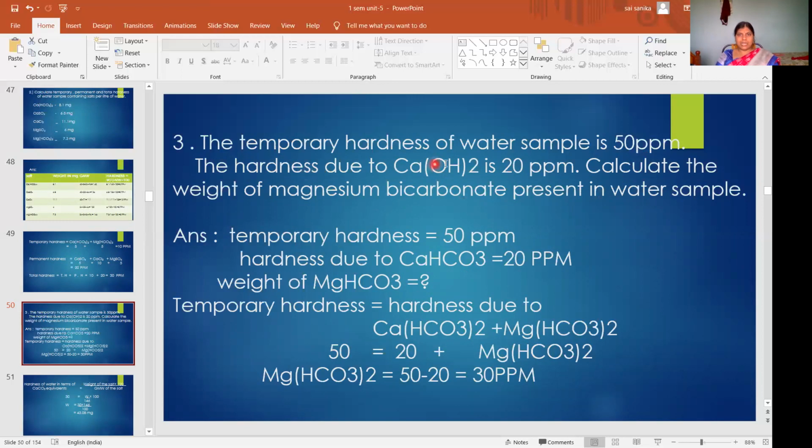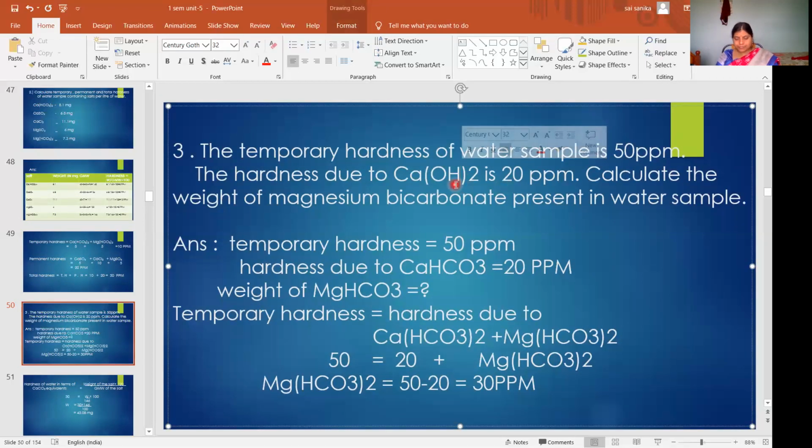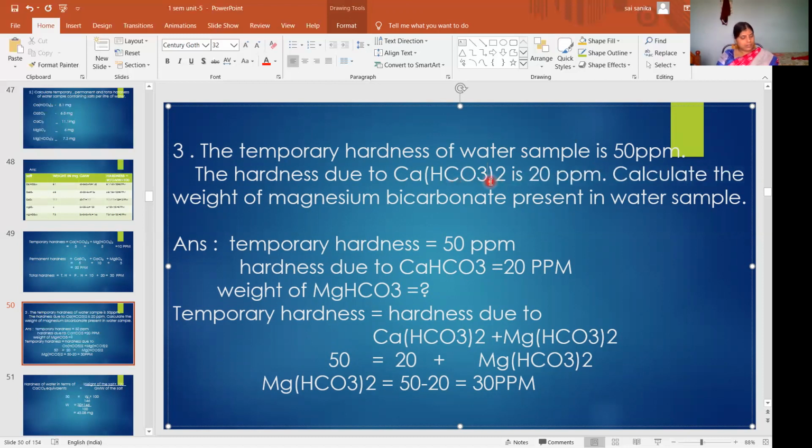The hardness due to calcium bicarbonate, not calcium hydroxide, sorry, is 20 ppm.